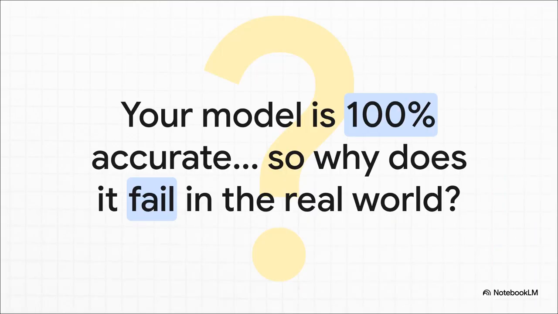Okay, let's kick things off with a scenario that I'm sure you've run into. You spend all this time training a model, you get its accuracy up to 100% on your data set, and you're thinking, yes, I've nailed it. But then you unleash it on the real world, on new data, and it just falls flat on its face. So what's going on? Well, this isn't a bug. It's actually a feature of a much deeper challenge.